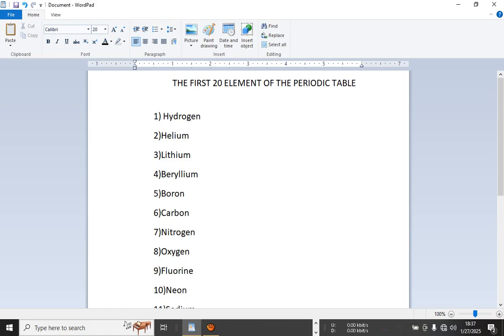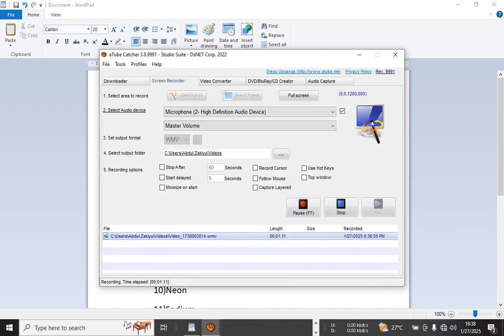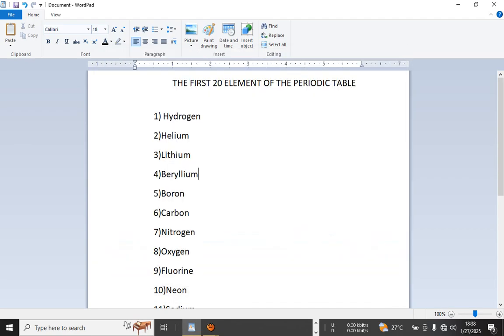The periodic table is comprised of 118 elements, but we will first discuss these 20 elements. These ones are not hard. They are easy to understand, and I have given them to you in their correct order.